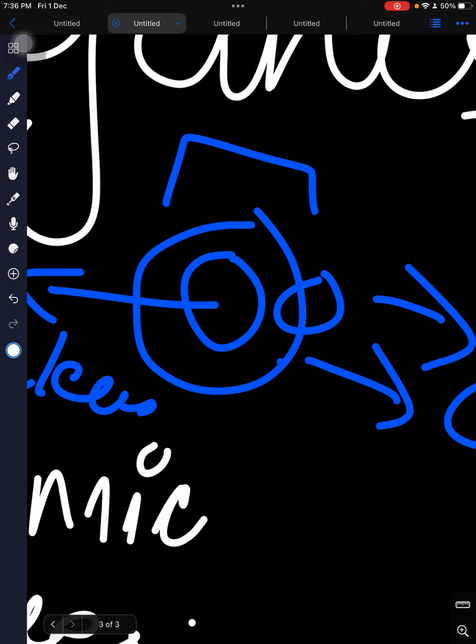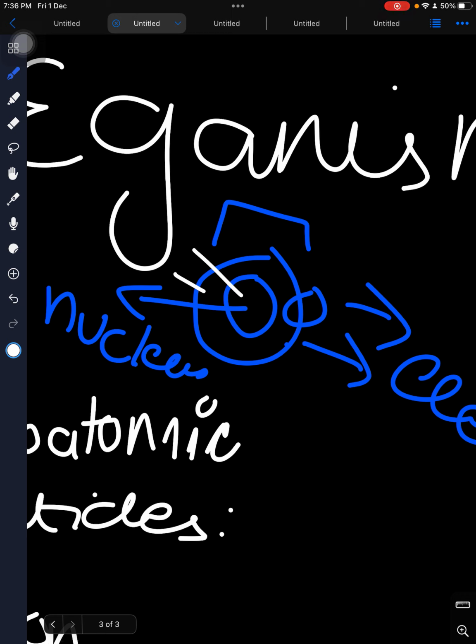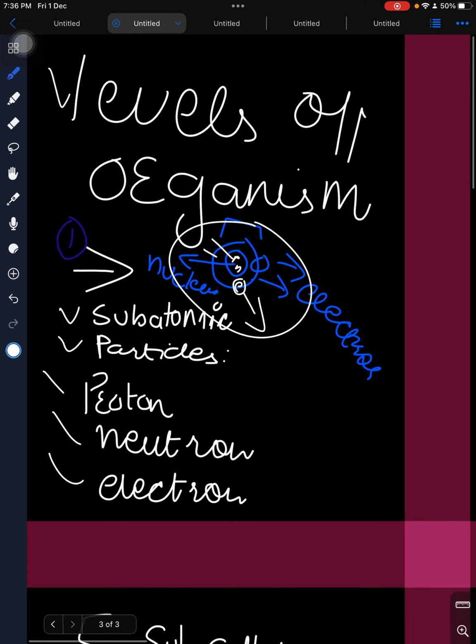Here we have a cell. Here we have the nucleus, which has proton and neutron. Here we have the electron orbiting in the shell. This is the first level of organization that we need to remember.